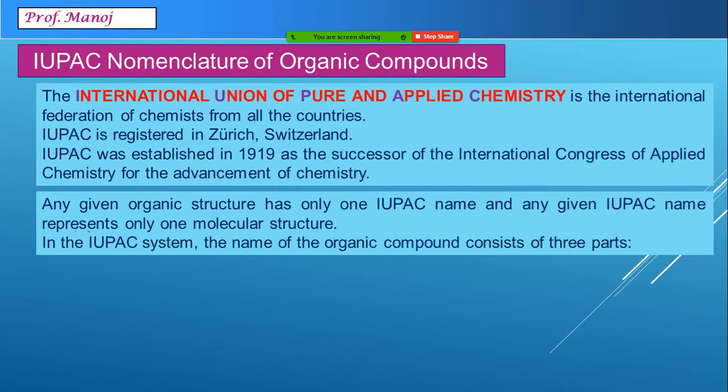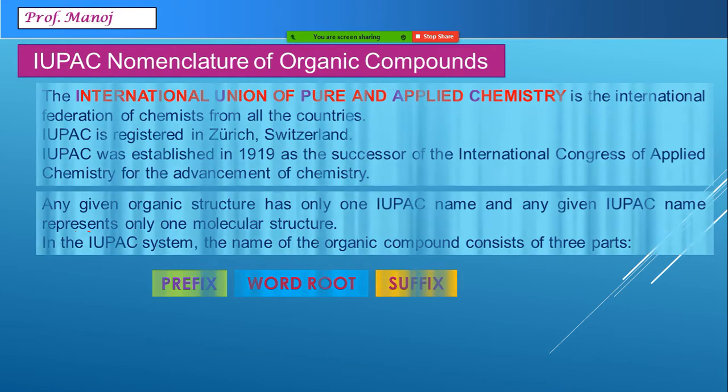IUPAC names have three parts in them. The first part is known as the word root. What we write before the word root is called prefix, and what we write after the word root is called suffix. Even prefix and suffix are again divided in two parts, primary and secondary. So, for example, suffix is primary suffix, secondary suffix, and prefix is also primary and secondary. There are a lot of prefixes and suffixes you can remember, but today in this video we are only going to study about alkenes.